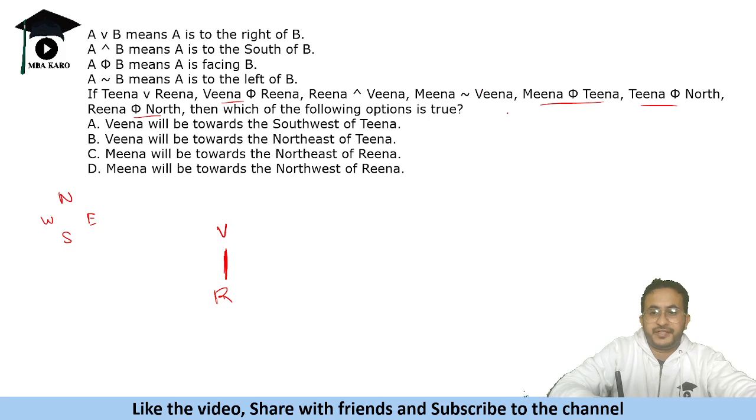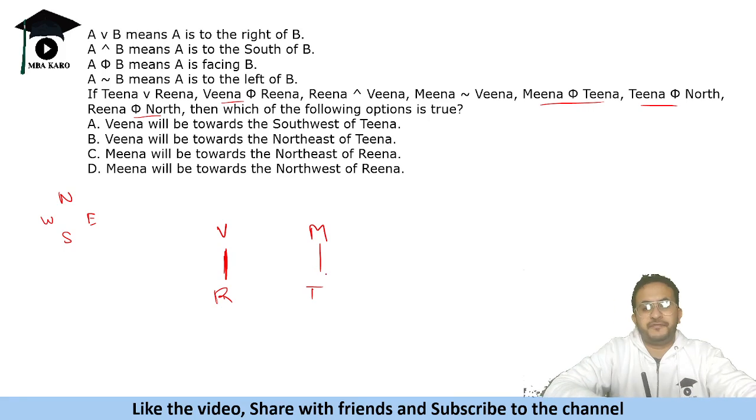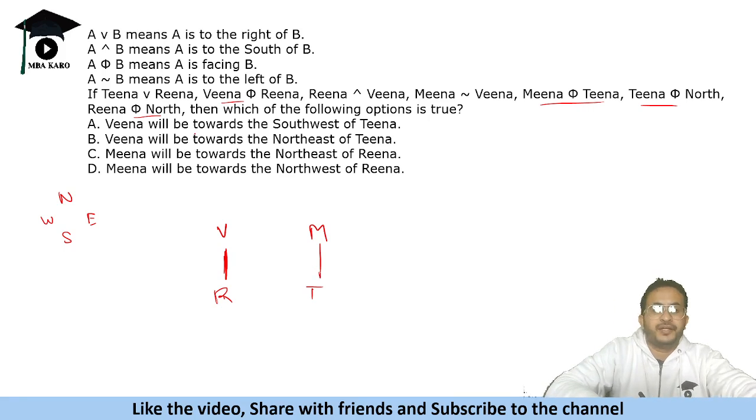Then we are given that Meena is facing Tina and Tina is facing north. So Tina is facing north, Meena is facing Tina, right? So these are two pairs of people who are facing each other. Now Tina is to the right of Reena, so Tina should be on this side. So this is also done.